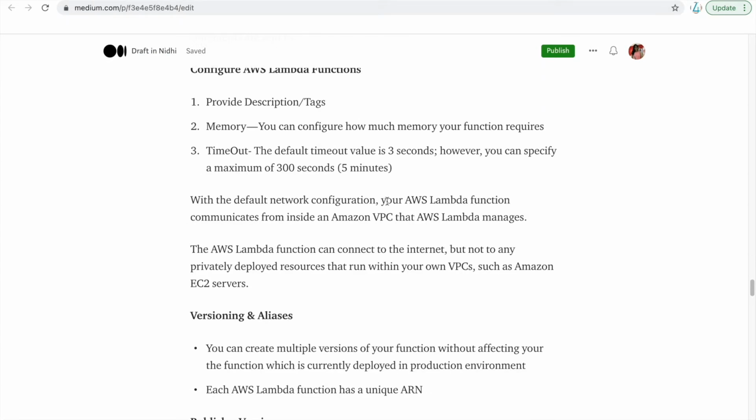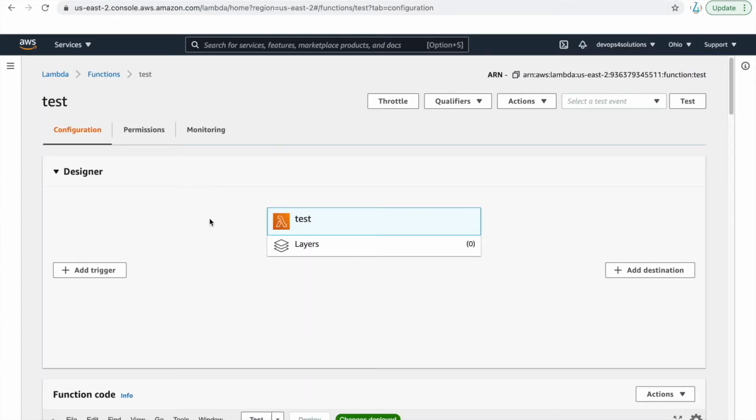With the default network configuration, your Lambda function communicates from inside an Amazon VPC that AWS Lambda manages. The AWS Lambda function can connect to the internet, but not to any privately deployed resources that run within your own VPC, such as an Amazon EC2 server. So you need to go with the default configurations. Okay, so this is how the Lambda function works.